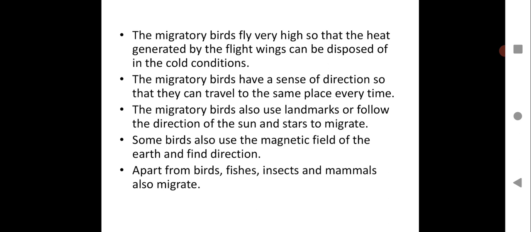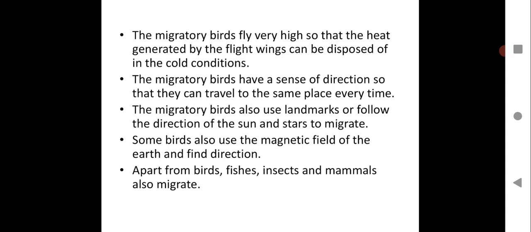Apart from birds, fishes, insects, and mammals also migrate. It is just a move by all these living organisms to survive and to grow in number so that they will not become extinct. Many other animals, fishes, birds and insects do migrate.